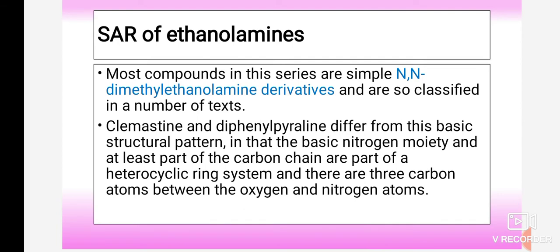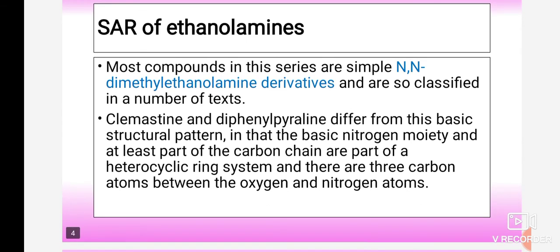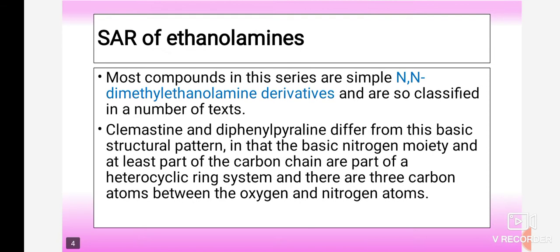So whenever any drug contains a linker made up of 2 carbon atoms, it is known as an ethanolamine. But sometimes, in structures like clemastine and diphenylpyraline, they differ from each other. What is the difference between their structures?